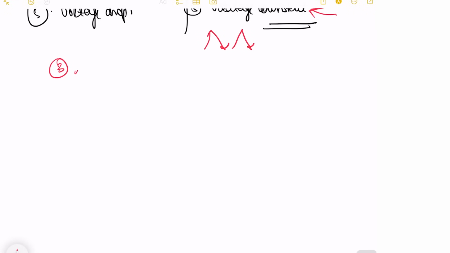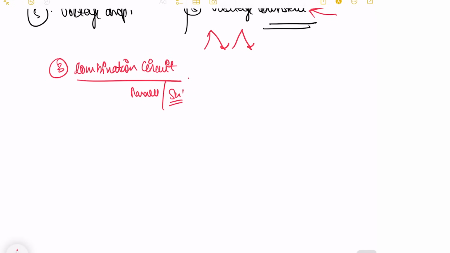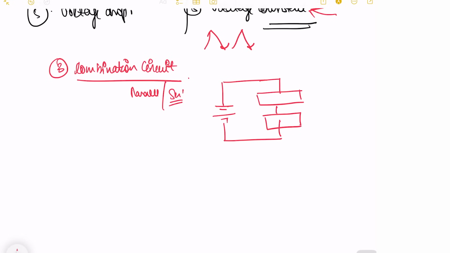And then at last comes your combination circuit. And combination circuit, as the name suggests, is a combination of your parallel and series both. So suppose I have some battery here, and then this is my series connection, but inside this series connection I have two different connections which are parallel in nature.